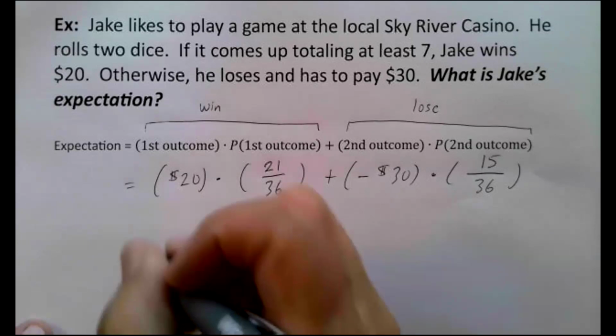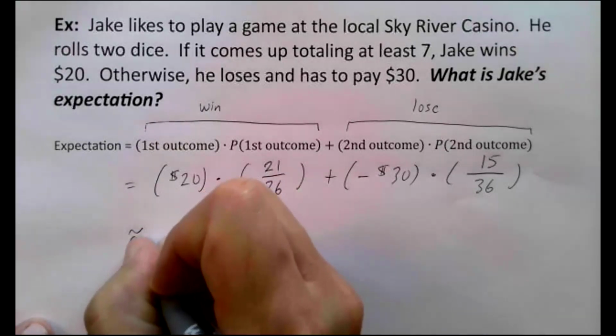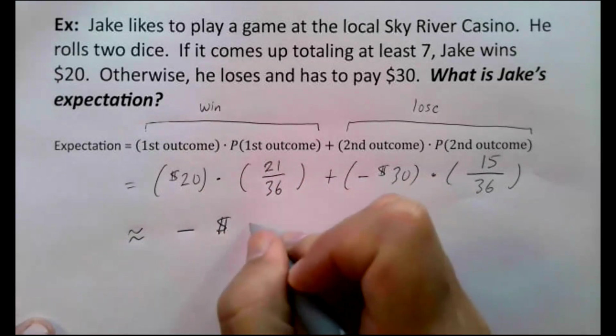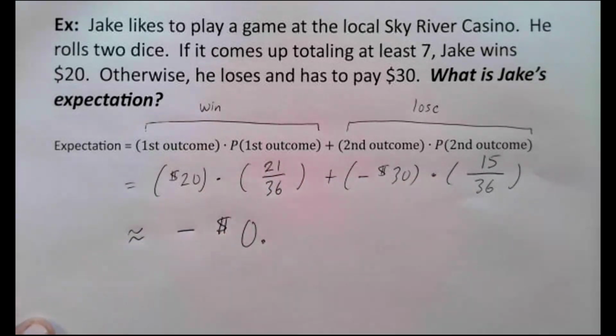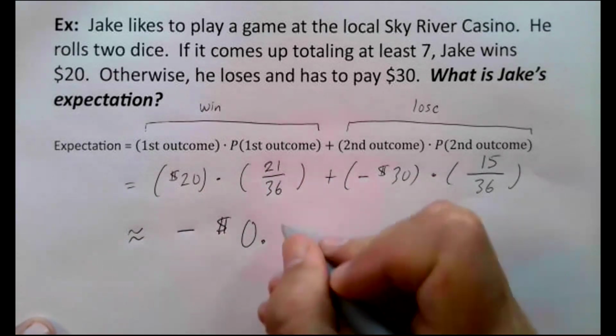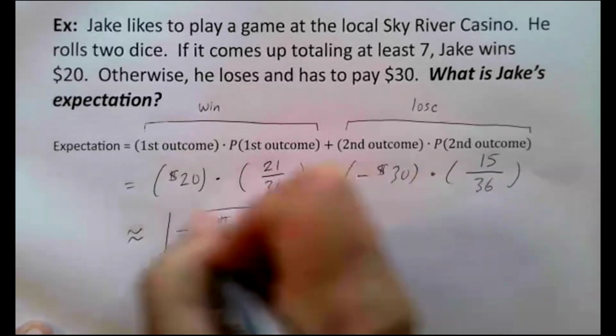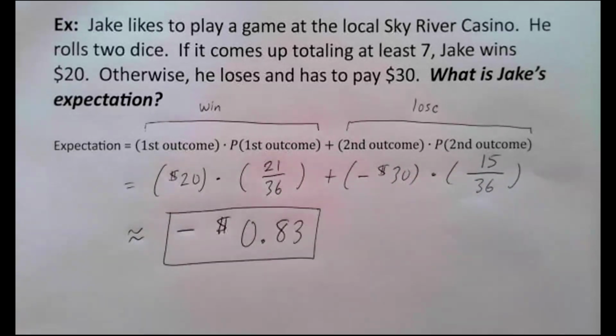And we are talking money here. I'm going to put approximately because we are about to round off. The answer is negative. We are talking money. And since we're talking money, I think it's best to go to the pennies place because we don't have money past the pennies place. You can't give someone a portion of a penny. And so if you round to the nearest penny, it's 83 cents. But it's negative 83 cents, which is a big deal.